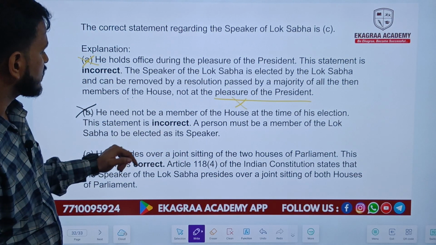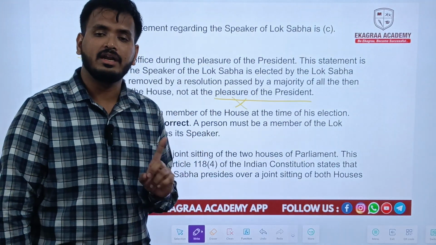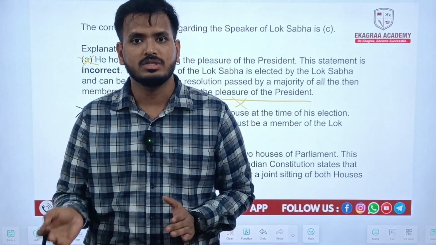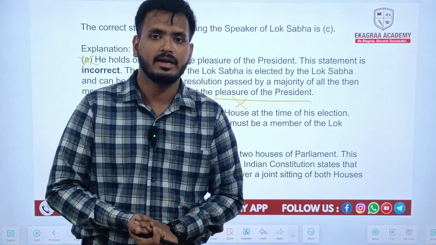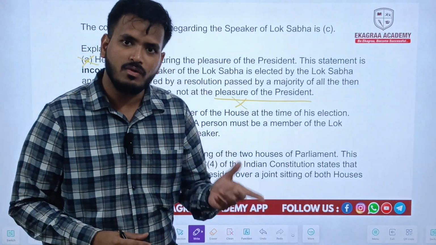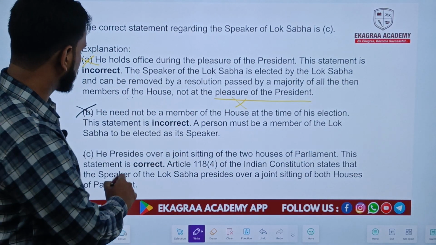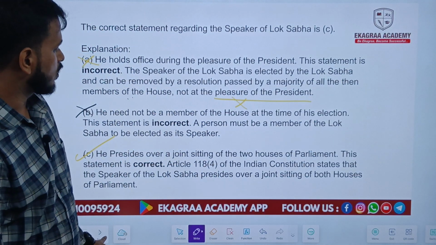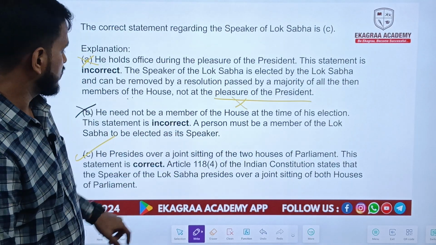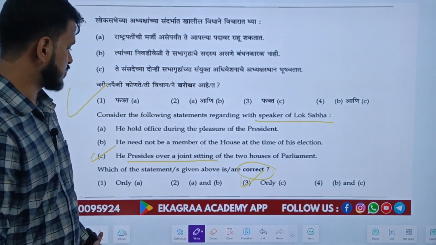And option C, he presides over a joint sitting of the two houses of Parliament. That statement is correct. Under Section 118(4), whenever a deadlock happens for any kind of bill between the Lok Sabha and Rajya Sabha, a joint sitting is conducted and the Lok Sabha Speaker presides over this joint sitting. Since our independence, such joint sittings have been conducted 3 times, and the Lok Sabha Speaker has always presided over them. So the only correct statement is statement C. Statement C is given in option 3. That's why option 3 is the correct answer.